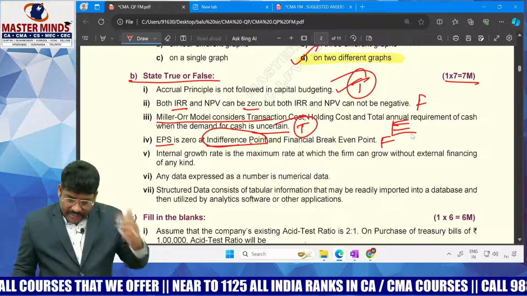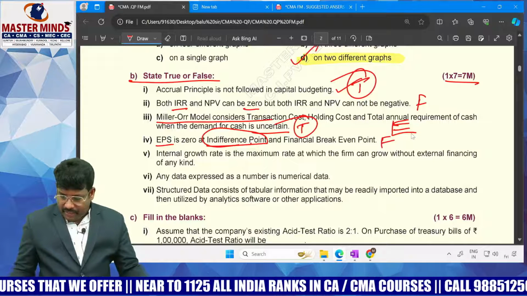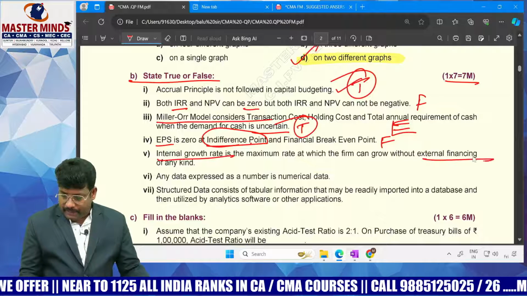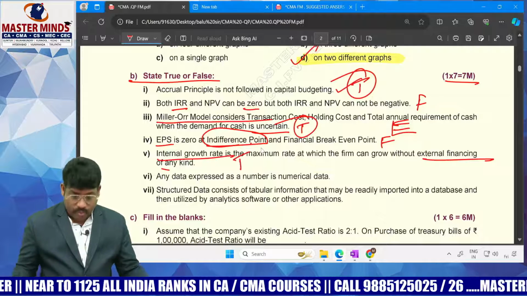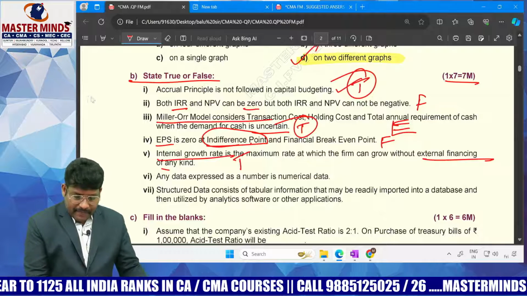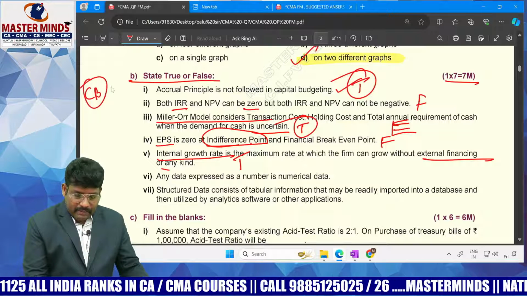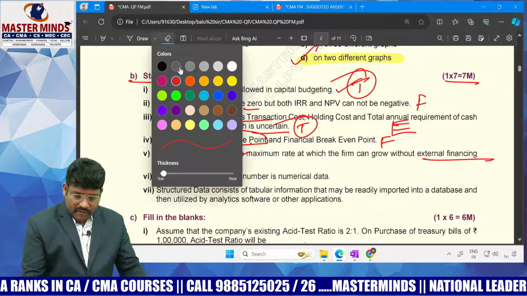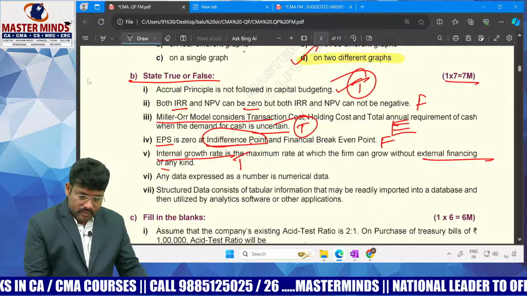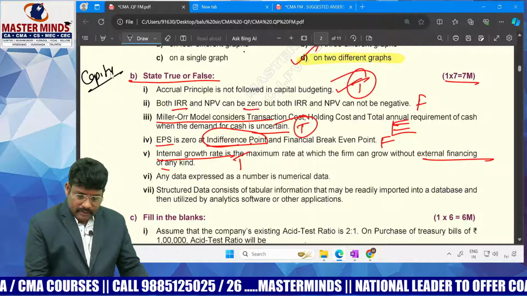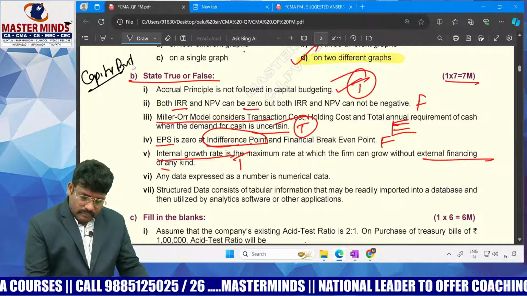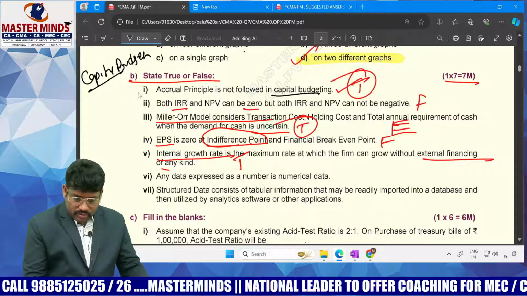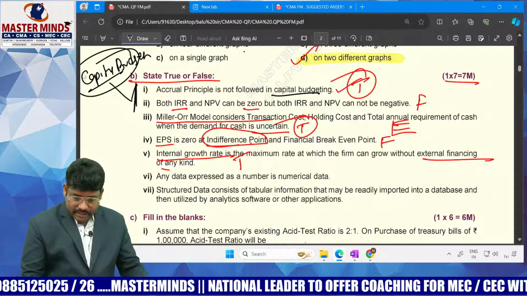Next, internal growth rate is the maximum rate at which the firm can grow without external financing. Absolutely. Internal growth means you are not depending upon external sources at all. This statement is true. So the first ones they asked are from capital budgeting. Capital budgeting is such a lengthy chapter. So far they asked for 1 mark. These 2 questions they asked from capital budgeting.